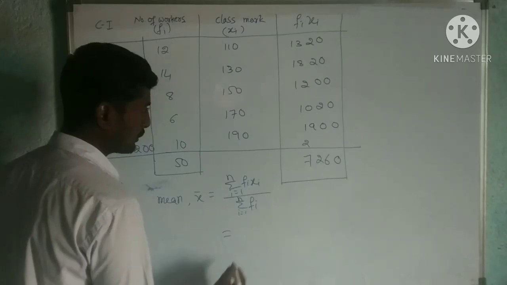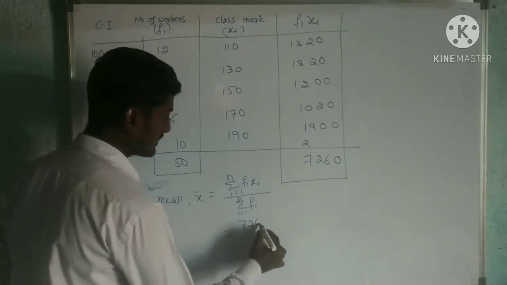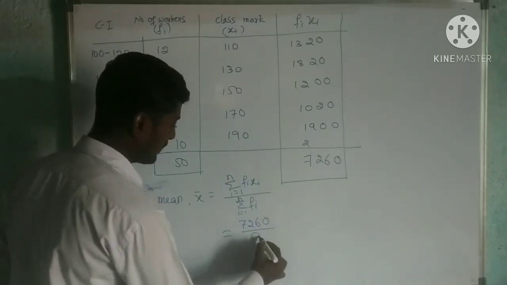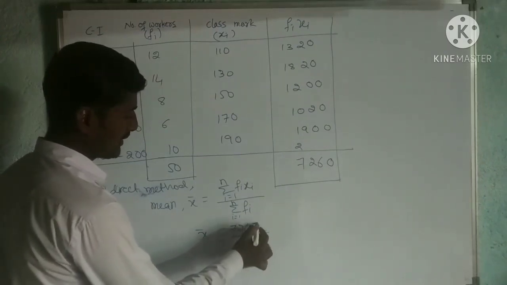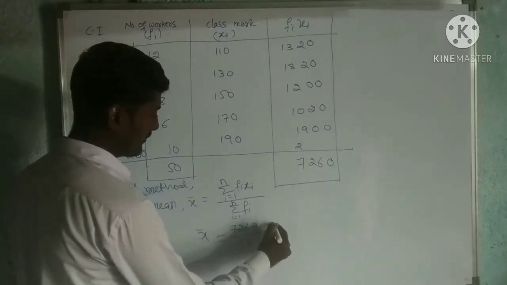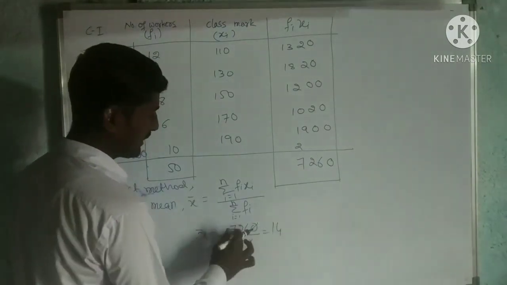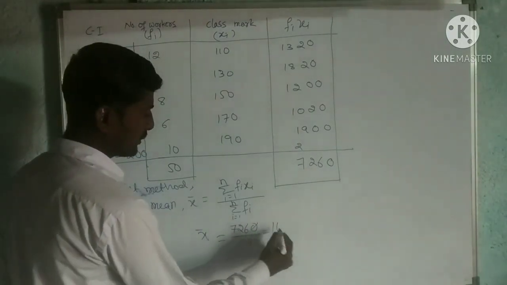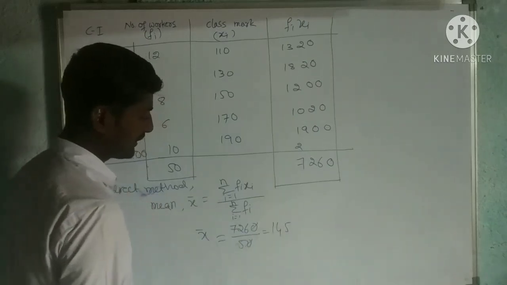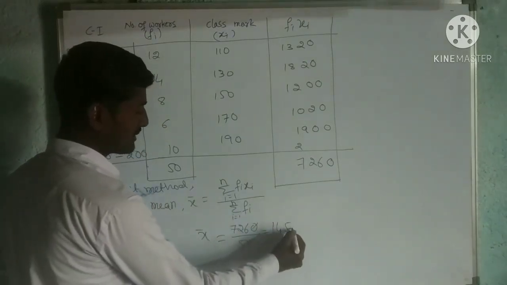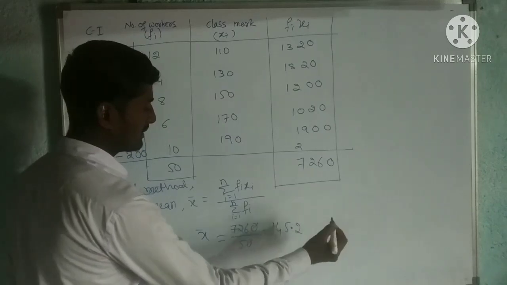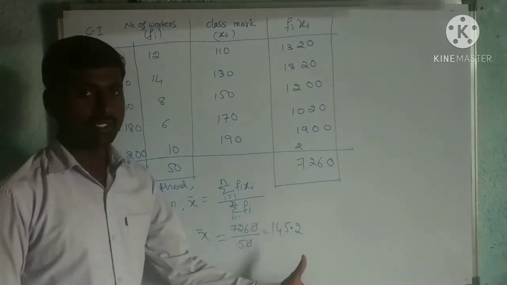X bar is equal to 7260 divided by 50. The zeros get cancelled. 5 ones are 5, 2 remains, 22. 5 fours are 20, again 2 remains, 26. 5 fives are 25, remaining is 1, means 10. 5 twos are 10. That is 145.2.